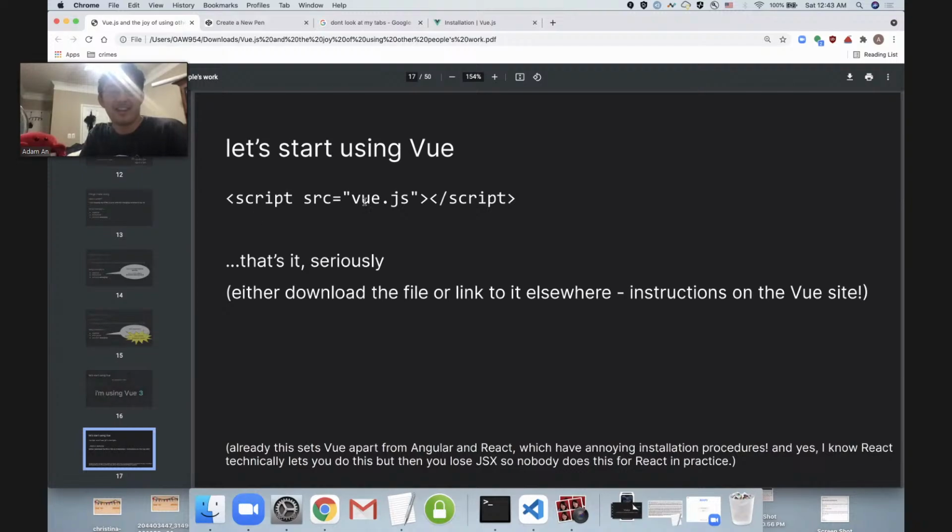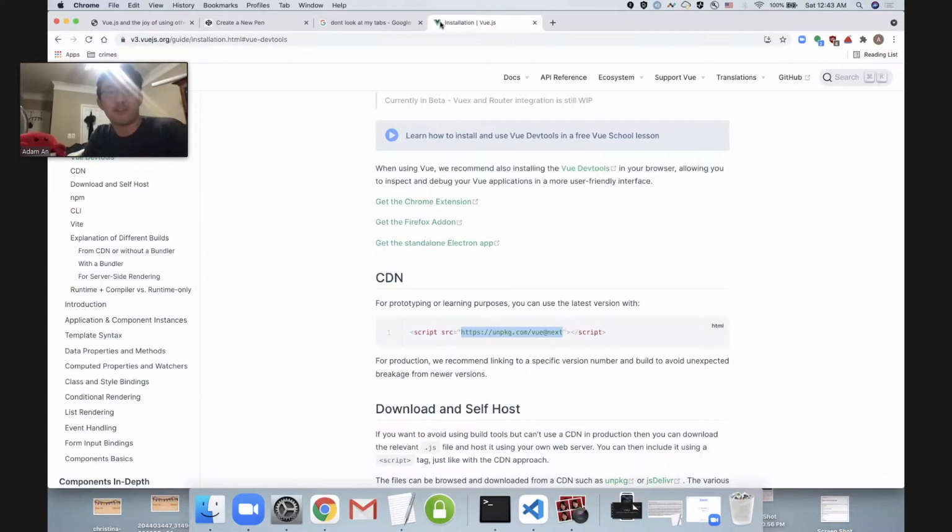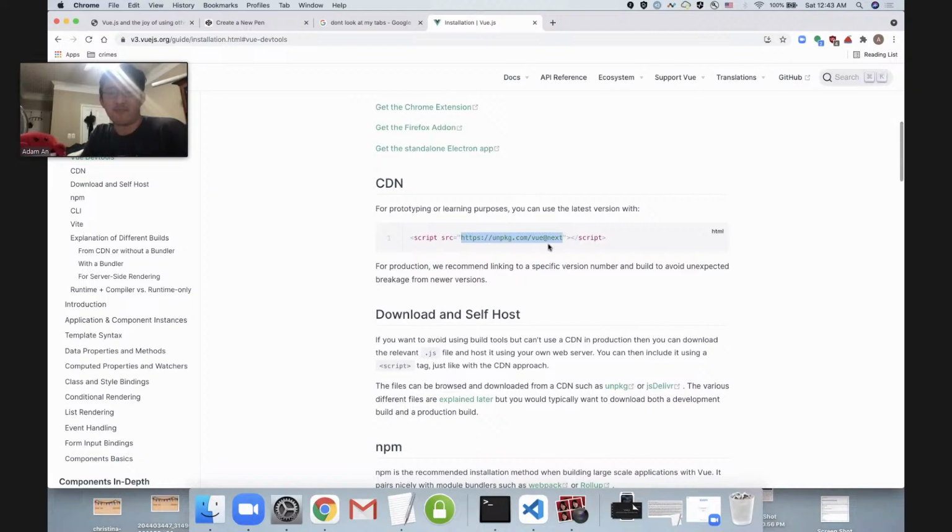And this is how you use it. This is all. You just take the JavaScript file, one single JavaScript file, and just put it in your HTML right next to where you'd put all your other JavaScript. So you can either download the file and have it locally, or you can link to it elsewhere. So this is what the Vue website looks like. And they provide you with this handy dandy URL that you can just grab the single JavaScript file from. Easy.